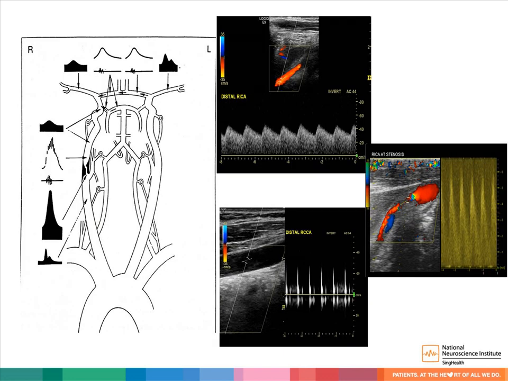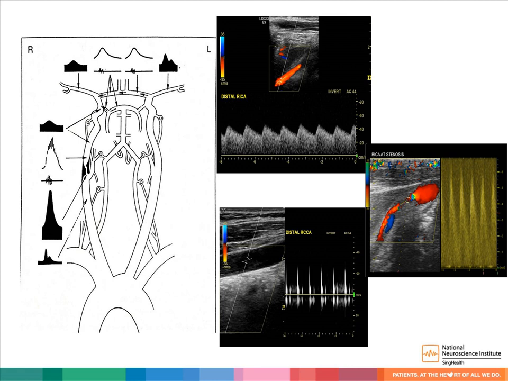My next slide actually showed the diagrammatic pictures, illustration on if there's presence of a significant stenosis over the right internal carotid arteries. So I'm again going to divide it into three segments. The first segment is the upstream effect at the stenotic area, as well as immediately after or downstream effect. So the diagrammatic pictures, the ultrasound pictures here, showing what exactly is the waveform that you're going to expect to see at the stenotic area, distal to the stenotic area, as well as proximal to the stenotic area.